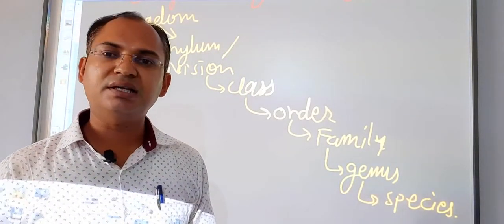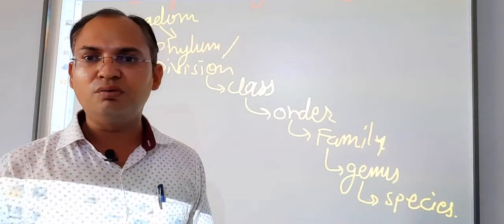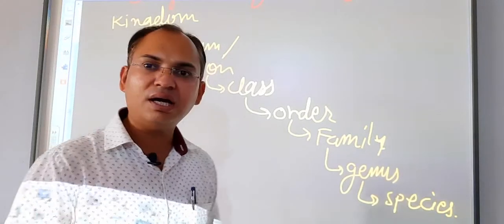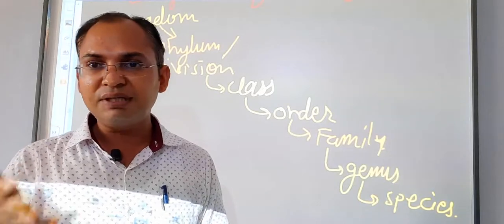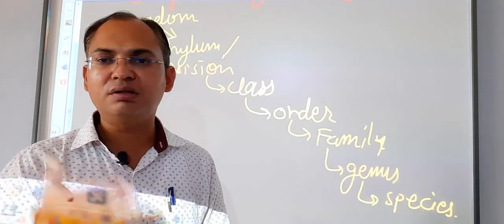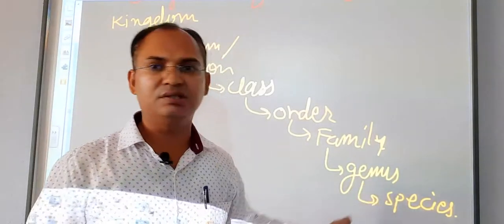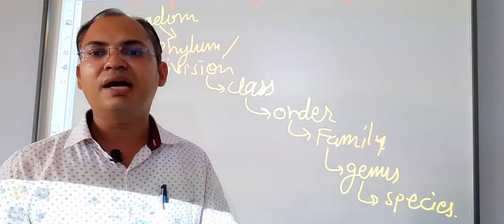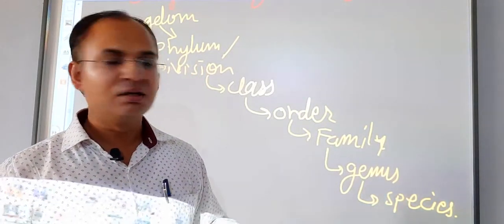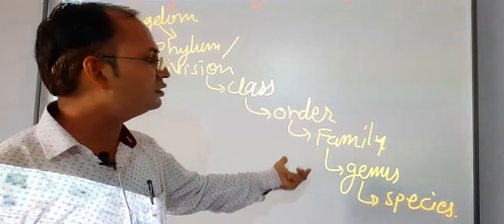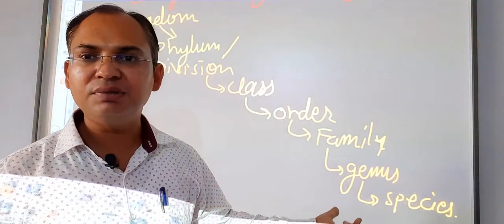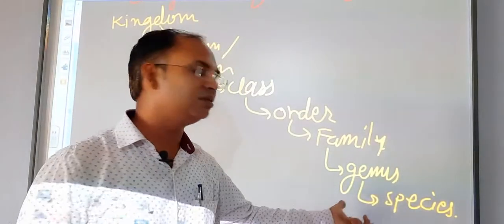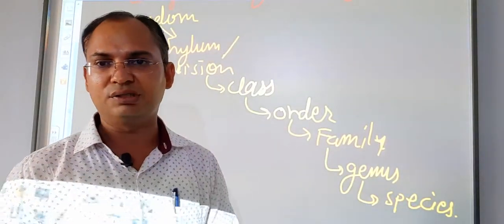For example, we take the example of the cow. Then all cows are identical. They may have different breeds, but they are known as cow. We call them cow because cow is a species of the animal. The species belonging to the same genus may share characteristics of the genus, but the species are different to each other.